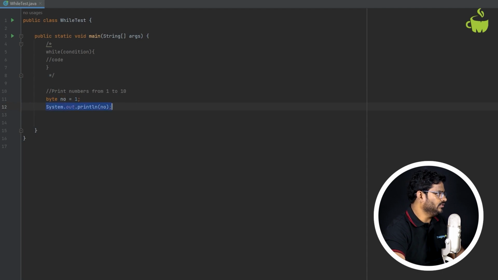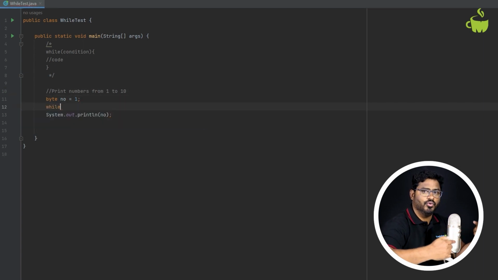But do I need to print this number 1 only? No, I need to execute this statement repeatedly. How many number of times? 10 times. Till this number is less than or equal to 10, I need to keep on executing this. So how do you do that? You have to write while here because it's a loop. We are going to execute this statement 10 times.